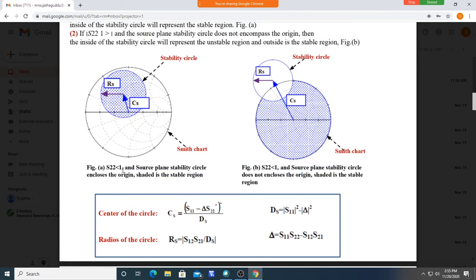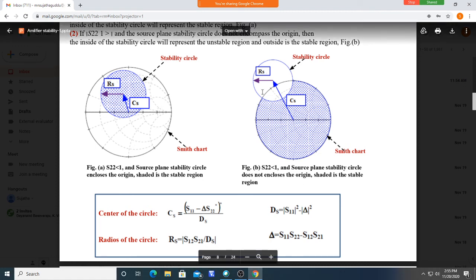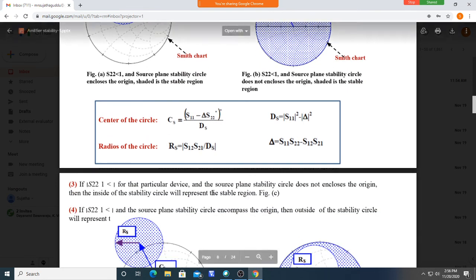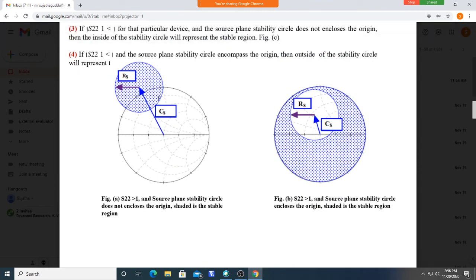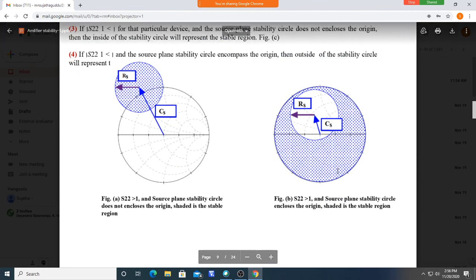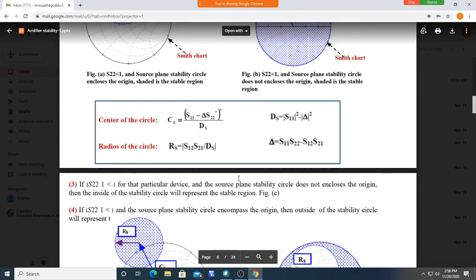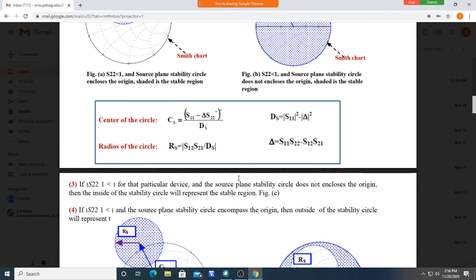For S22 less than 1, these are the stable values, if the circle does not enclose the center of the Smith chart. For greater than 1, inside is stable; here, outside is stable. So this is about the stability circles and how to draw them on the Smith chart while designing the amplifier. In the next class, we will continue with the stability of the amplifier.